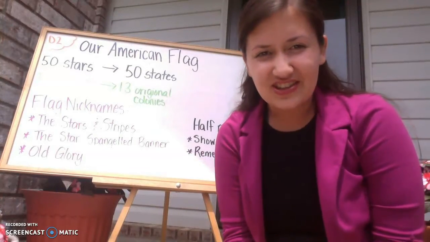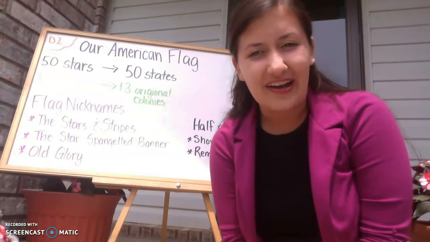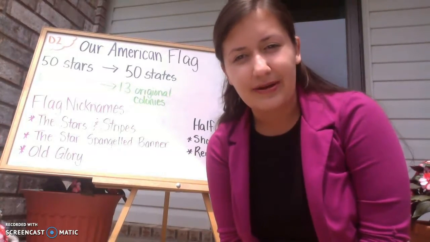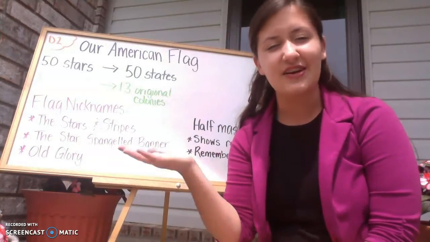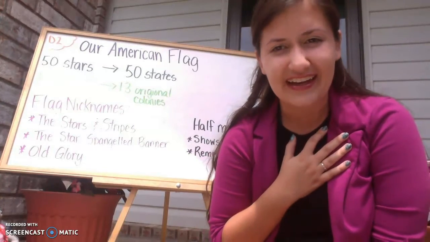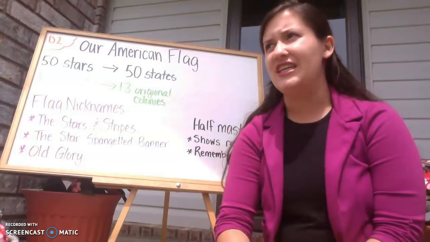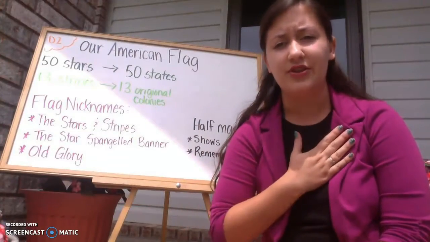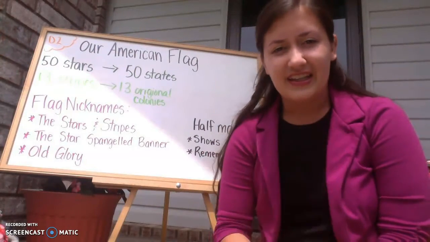Alright, now today in social studies we're talking about our flag, the American flag. We've talked about how every country has a flag to represent them, and it tells another country when they see it, hey, this is our flag, we're proud to live in this country. For us, it's our American flag, and we've all seen one. We had one in our classroom, and you'll see them before ball games. People put their hand over their heart out of respect to pledge allegiance to the flag and different things.